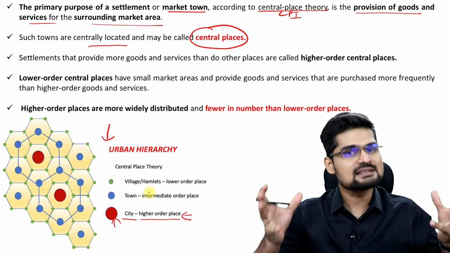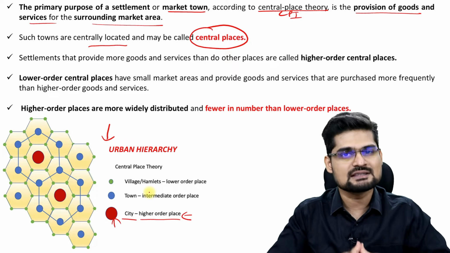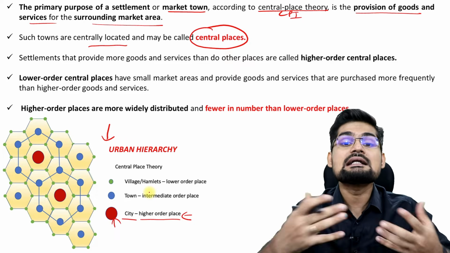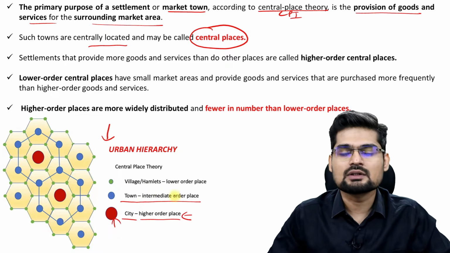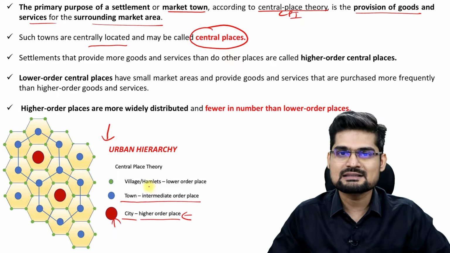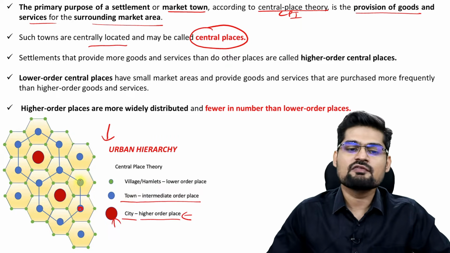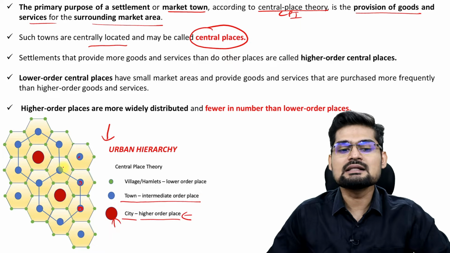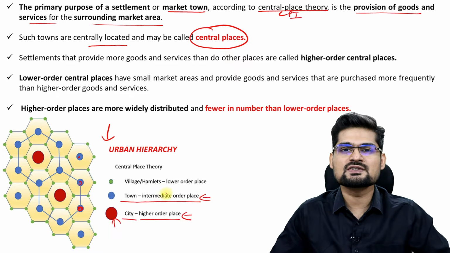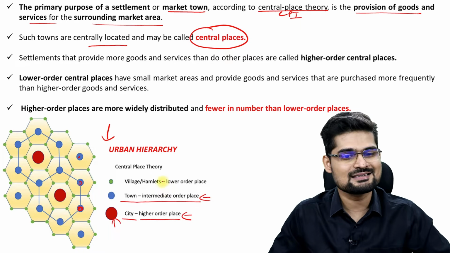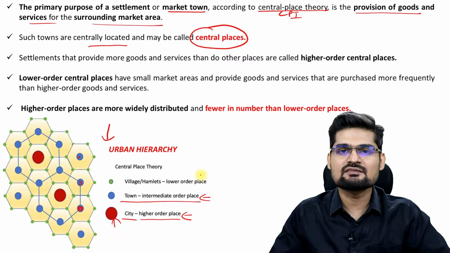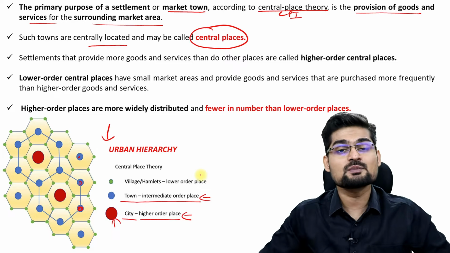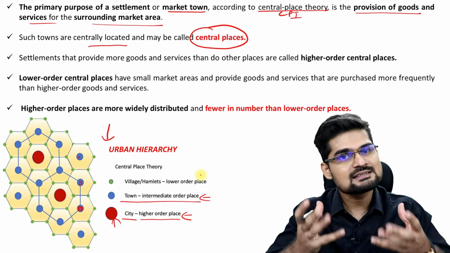They have diversity of functions, variety of goods and services, but they will not be greater in number. They will be very few in number. The next one in the order you see, town. That is smaller than these bigger ones, bigger cities are the towns, which are far larger in number, but still they are in the intermediate positions, the meso level in the scale here, isn't it? So towns are more than what is these cities, but definitely they also have lots of functions, but not as many functions as a city would have.